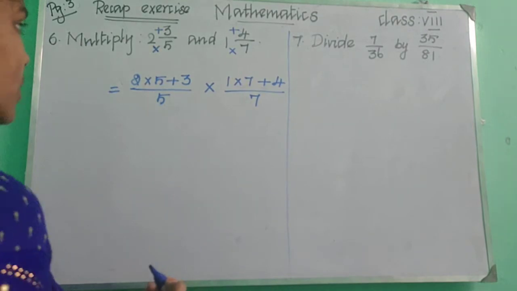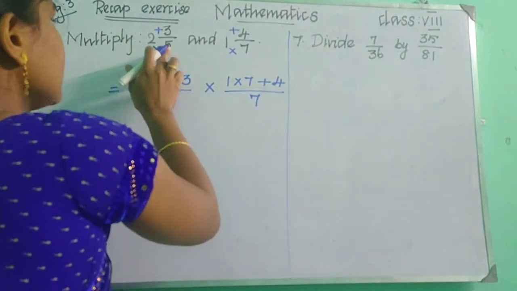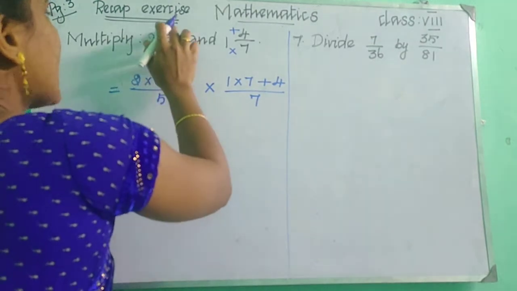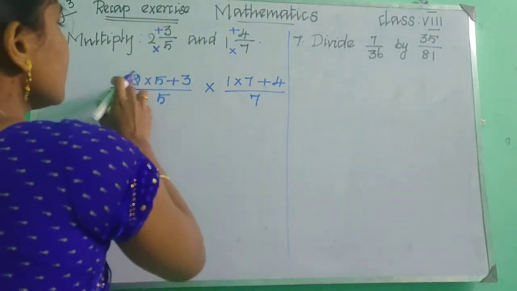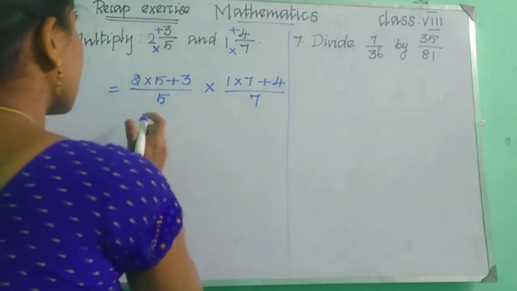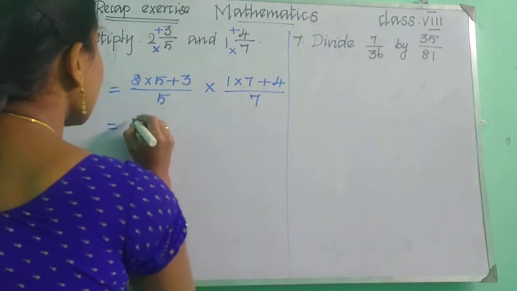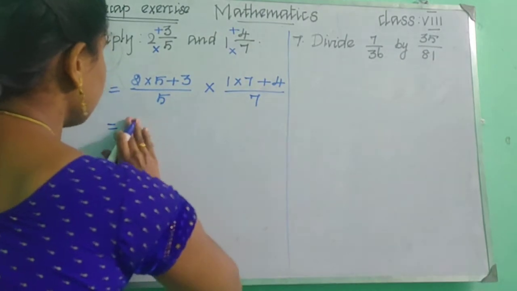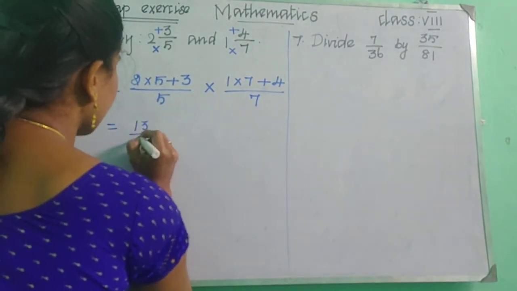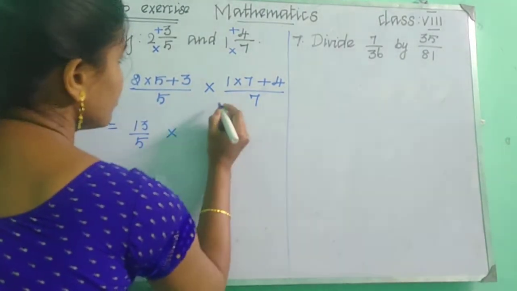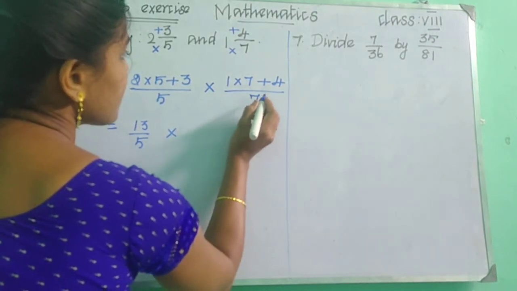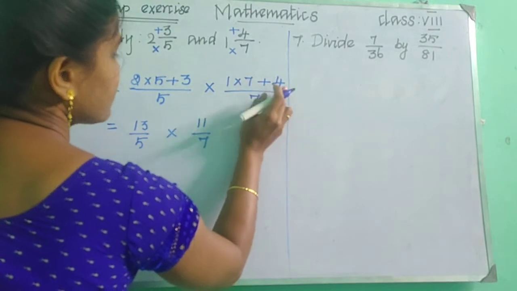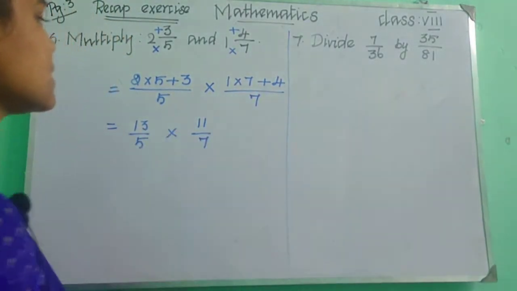Okay, children, have you all understood? We need to multiply these two, this whole number and the denominator, and then we need to add the numerator. Okay, so 2 into 5 plus 3. So now say the answer. 2 5s are 10. Okay, plus 3. So 10 plus 3, 13 upon 5 into 11 upon 7. Okay, 1 7 is 7, 7 plus 4, 11. Okay, 11 upon 7.